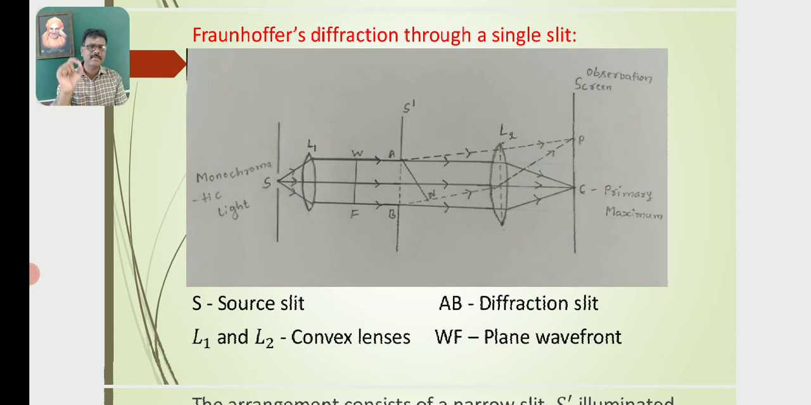Let us consider one instantaneous point P, which is at some distance from C. Whether the point is a minimum or a maximum depends on the path difference between the rays which are meeting at that point. So this is the experimental arrangement and how the fringes are formed on the screen in the case of Fraunhofer diffraction through a single slit.